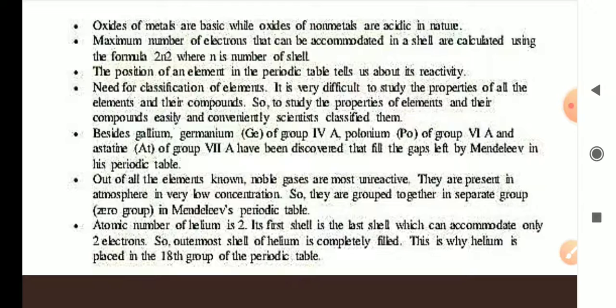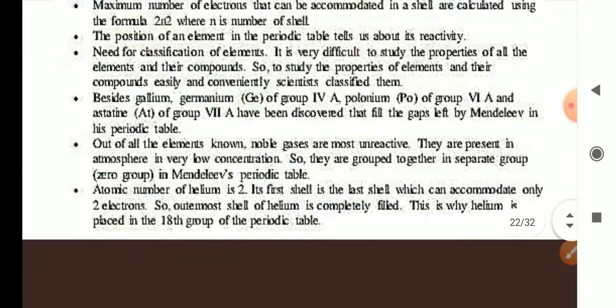The maximum number of electrons that can be accommodated in a shell we can calculate using a formula, that is 2n square, where n is the number of the shell. The position of an element in the periodic table tells us about its reactivity. Why do we need to classify the elements? It is very difficult to study the properties of all the elements and their compounds. To study the properties of elements and their compounds easily and conveniently, scientists classify them.